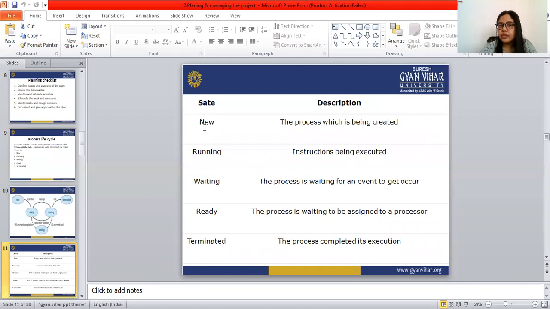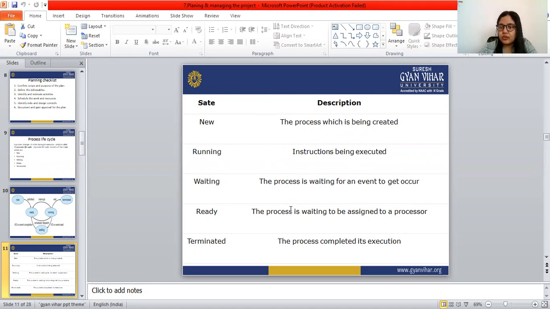First one is new. New means the process which is being created. Running means instructions being executed. Third is waiting. Waiting means the process is waiting for an event to occur.